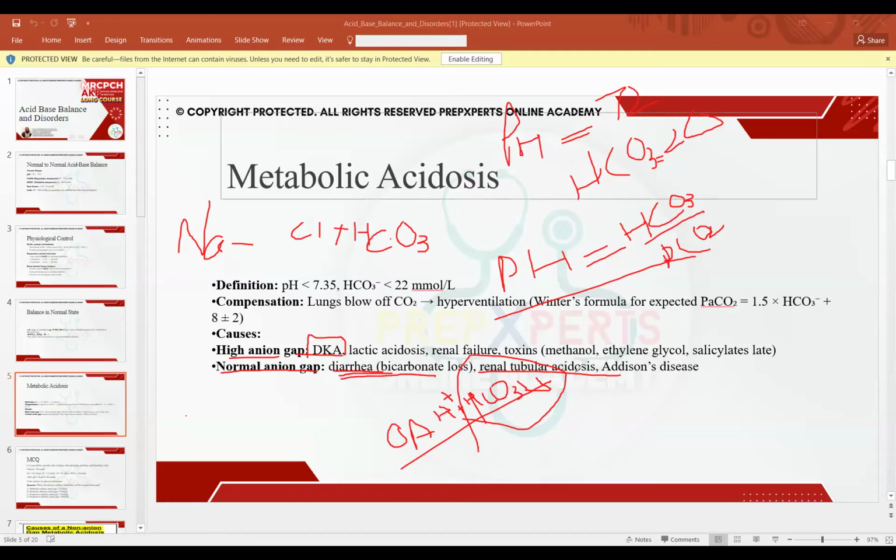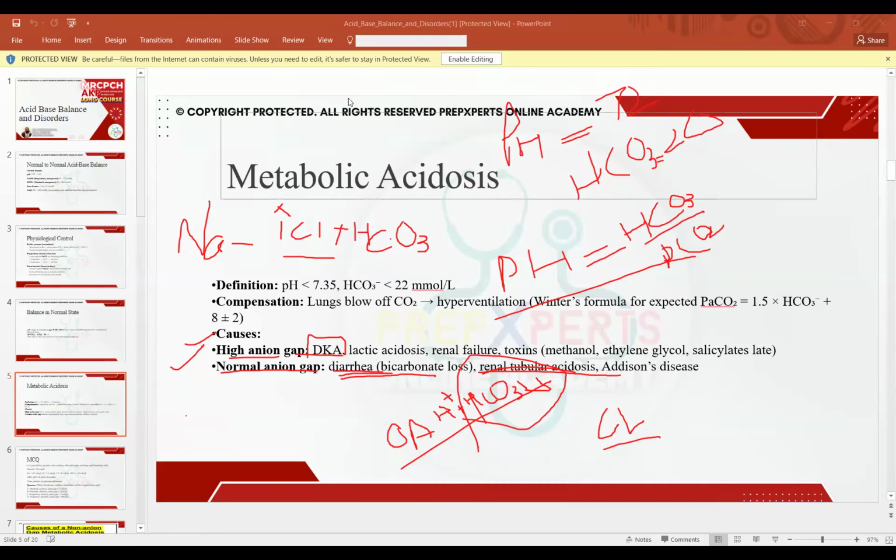So, because it is being lost either because of renal tubular acidosis or in the form of diarrhea, that is why there is an increase in the chloride in the body. And whenever there is an increase in the chloride, the overall anion gap stays normal. Okay. What else do we have to understand about this? We have to understand when are we going to call it either a primary, partially compensated or fully compensated metabolic acidosis.